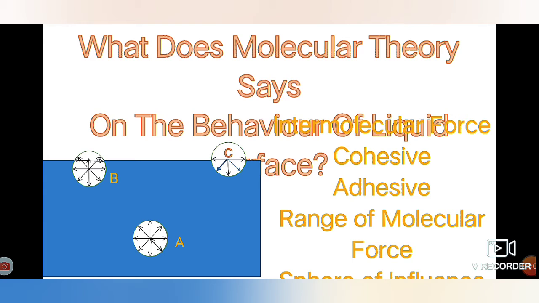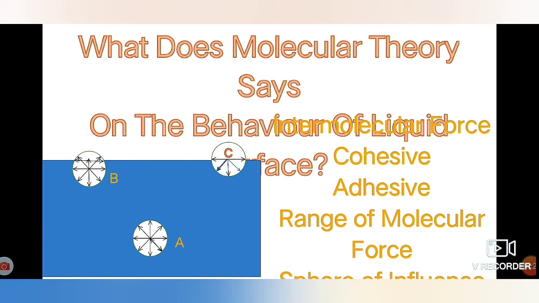In the diagram, three molecules are taken for discussion. Molecule A is completely within the liquid, deep inside. It is surrounded in all directions by similar molecules. So, due to equal and opposite forces in all directions, the resultant force on a molecule like A is 0.